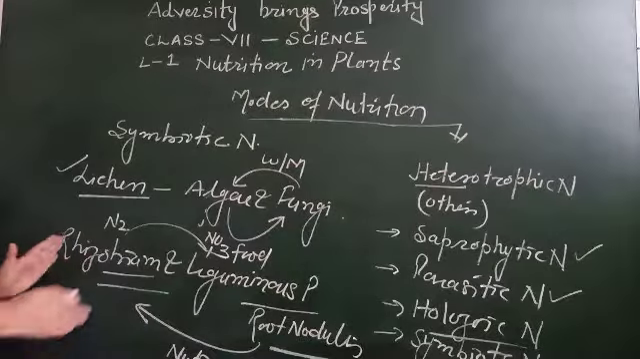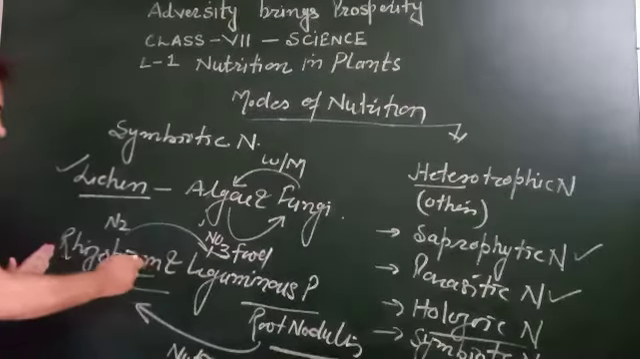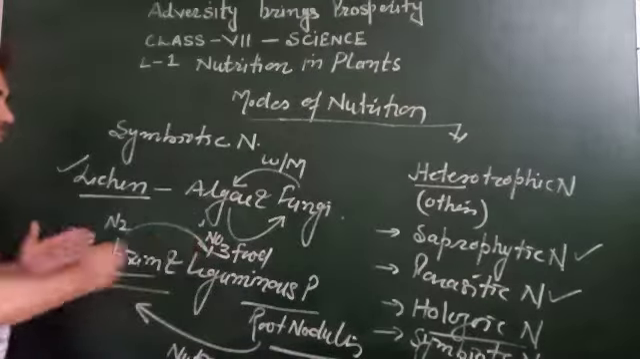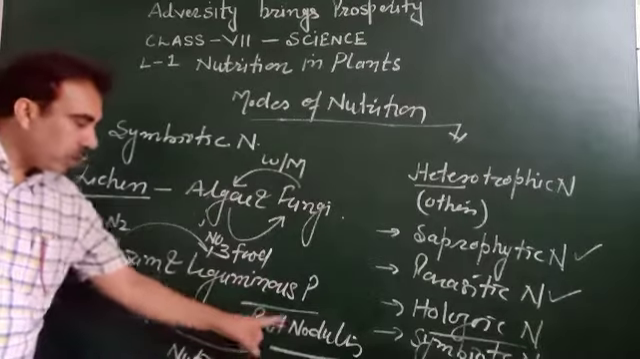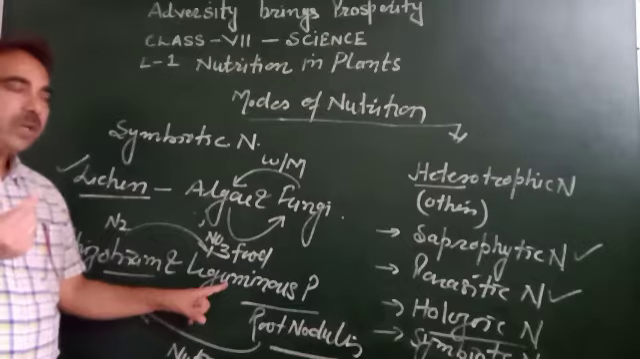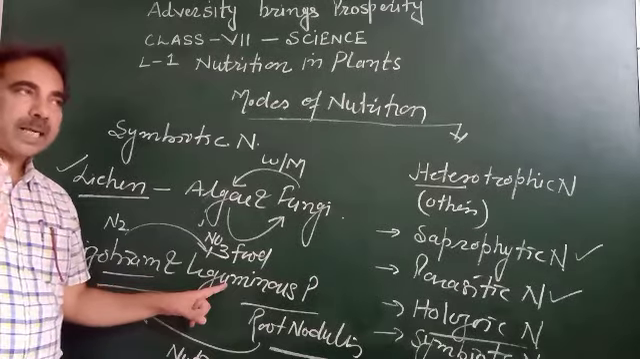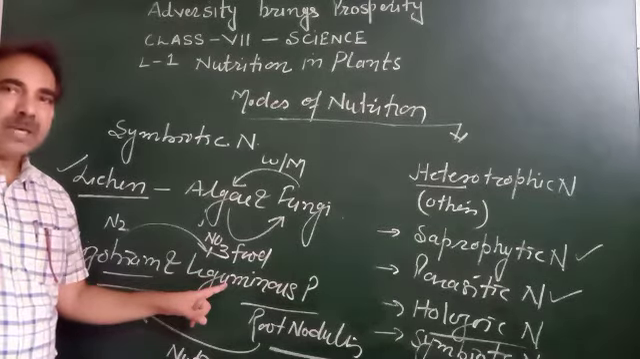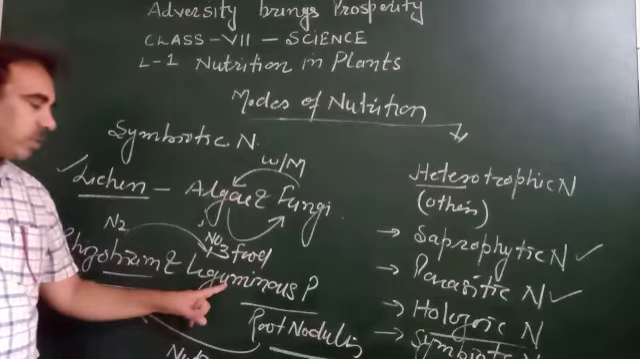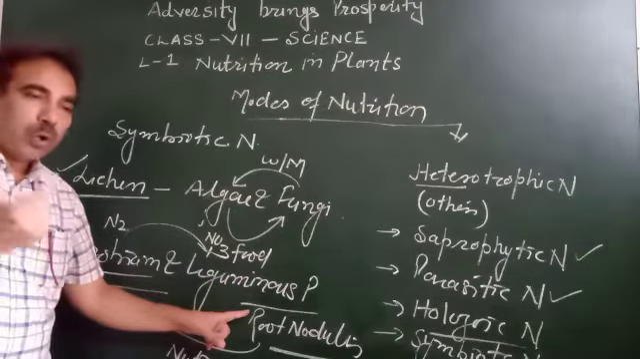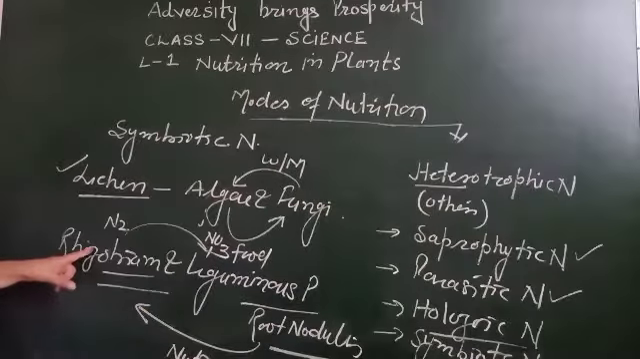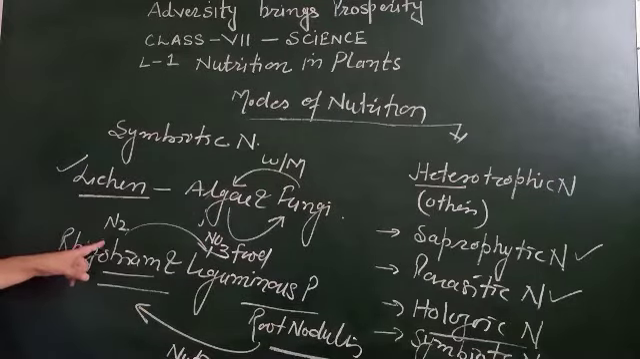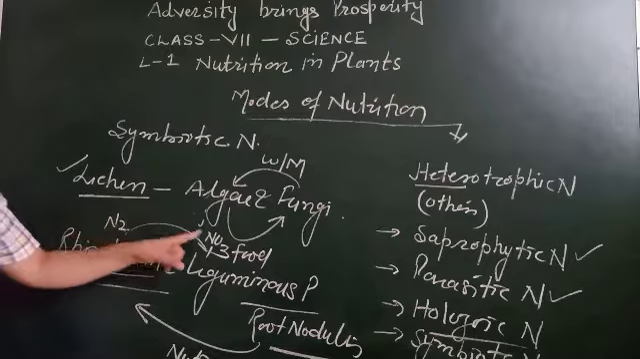So they are giving something to one another. Leguminous plants are those which have pods, like mustard and pea. Pea and mustard are leguminous plants. They have root nodules in their roots. They provide nutrition to the rhizobium, and rhizobium converts free nitrogen into nitrate.